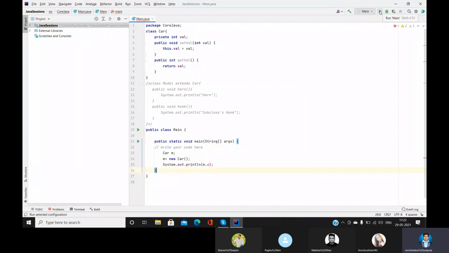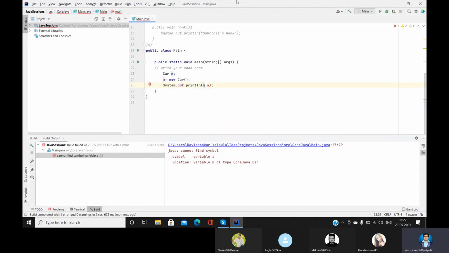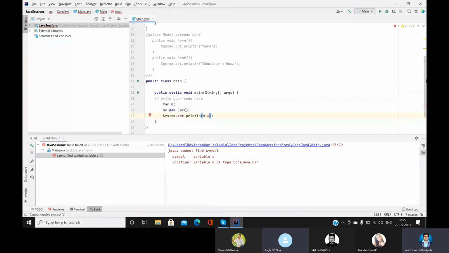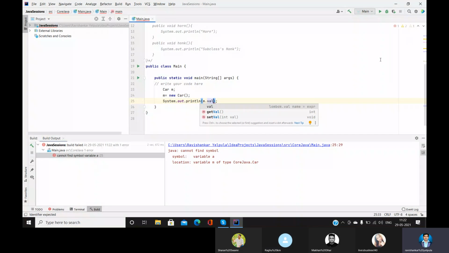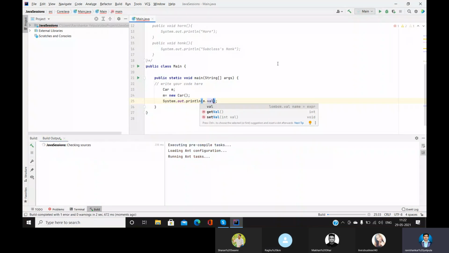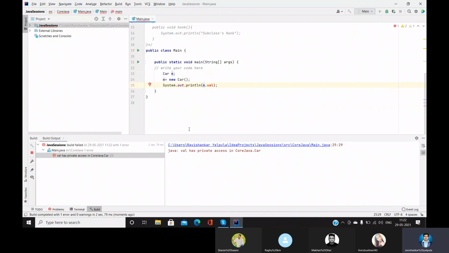Okay, let's try this now. It should be car, right? We are creating the value of car. So variable A, m of type. Okay, so it's saying that m is okay. What is this? A is not found. So A is not at all accessible outside of it. No, I think you have not given A, right? You have given m, right? Yeah, sorry, my bad. So, thank you, Raghu.